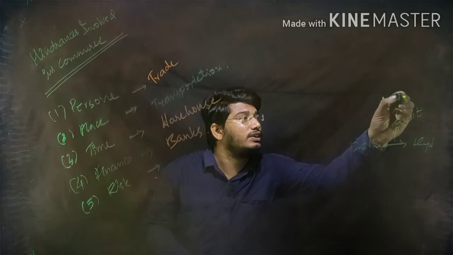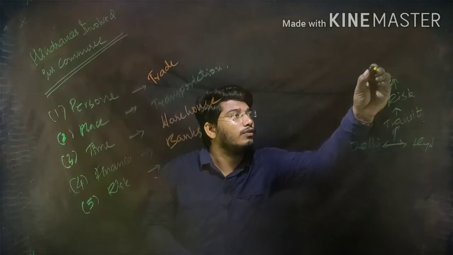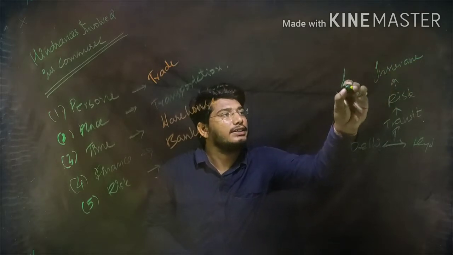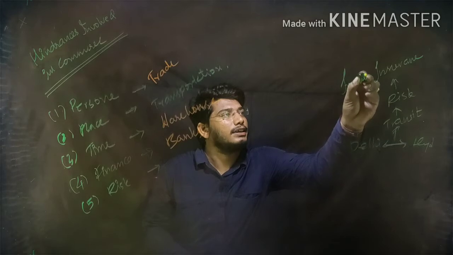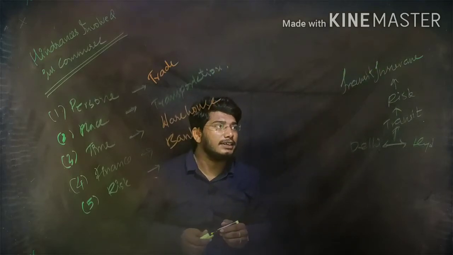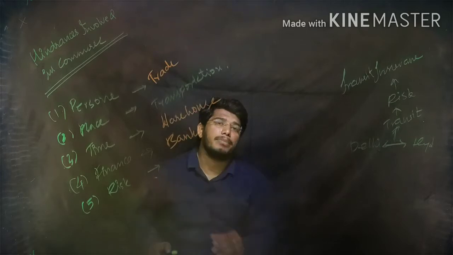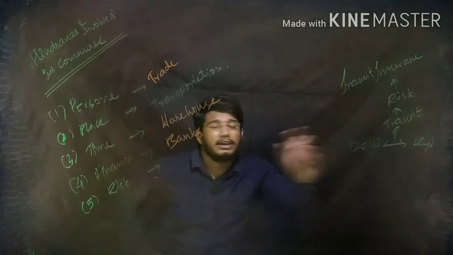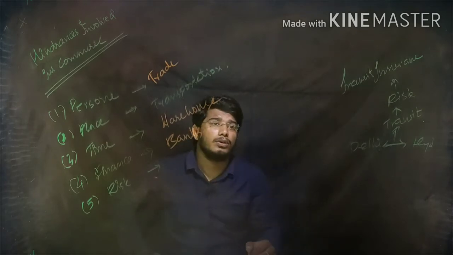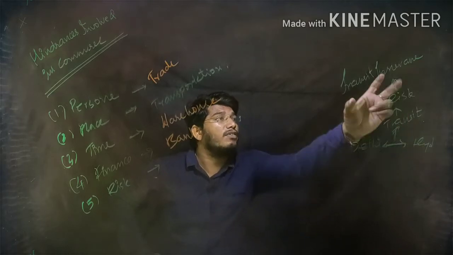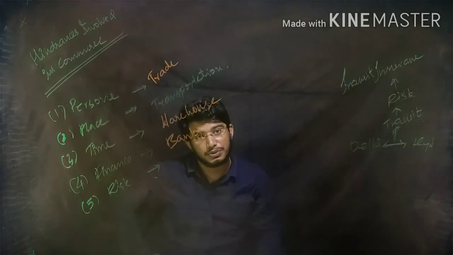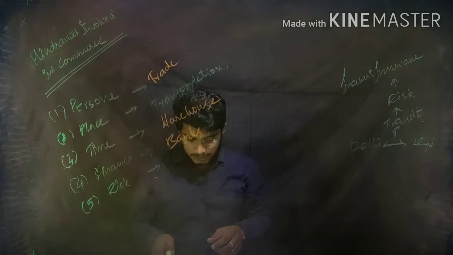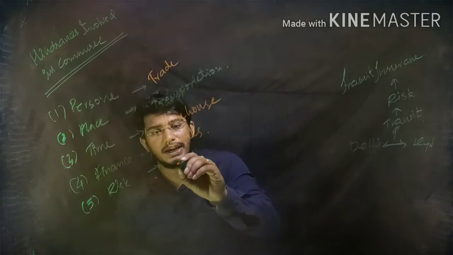So to come out of the risk, they will go for insurance. There is a lot of risk in transport, so they will go for insurance. That insurance is called transit insurance. So if any damage to goods happens in between the travel or transportation, this risk will be covered with transit insurance. Okay, got it? The risk of commerce is covered by insurance.